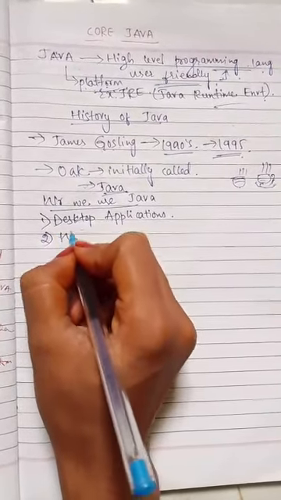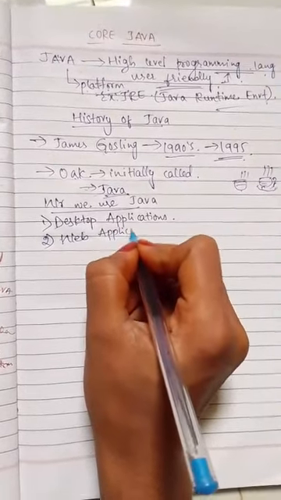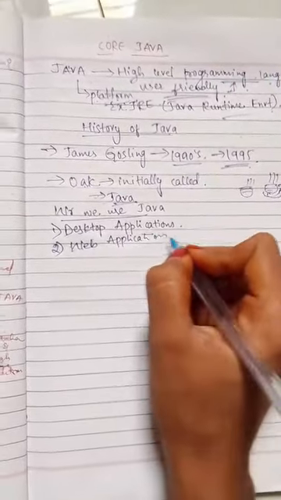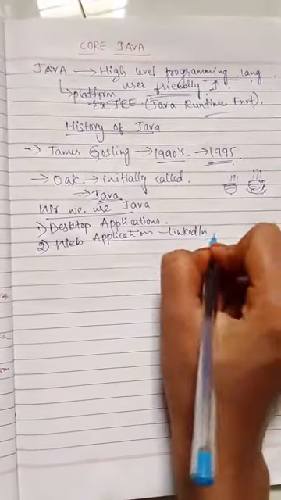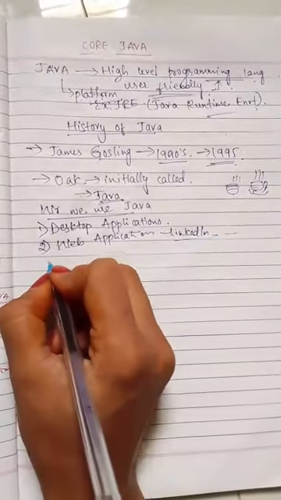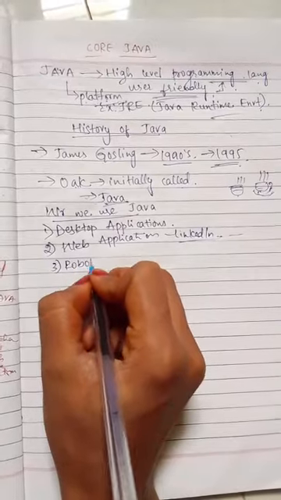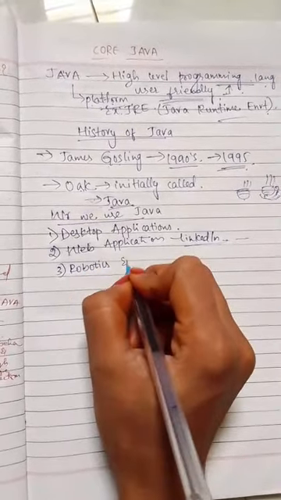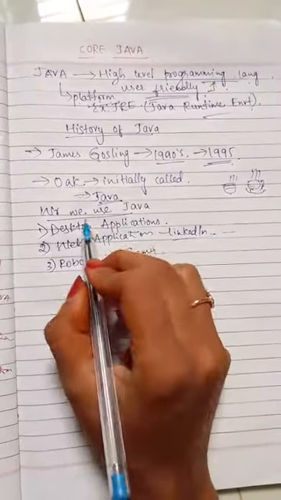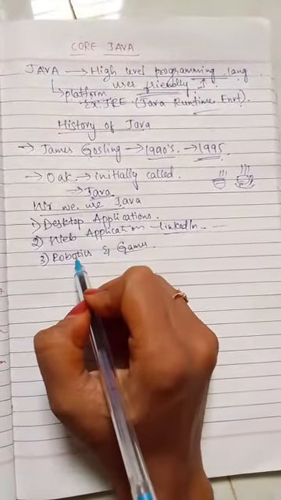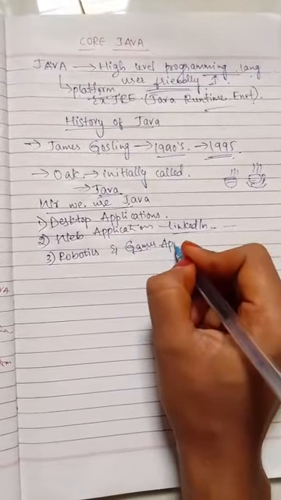And web applications, like LinkedIn and so on. Robotics and games, we use Java. For backend, we need Java. In robotics and developing game applications, we use Java as well.